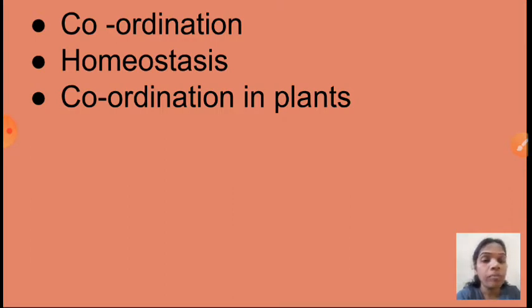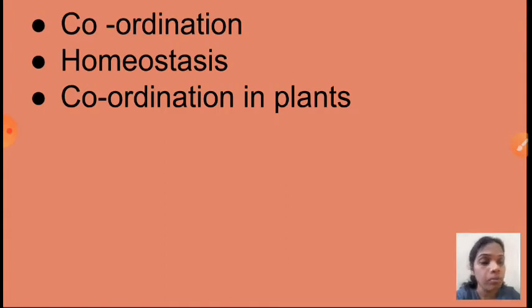So in coordination in plants, I had already explained growth relevant movement. Some movements of the plants are related to the growth of the plants. Such kinds of movements are called growth relevant movements. Can you give an example? Yes, phototropism, heterotropism, gravitropism, and chemotropism. We discussed all these, isn't it, children? So such movements are related with the growth of the plants. That's why that kind of movement is called what?